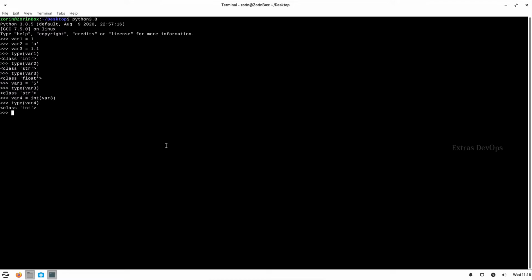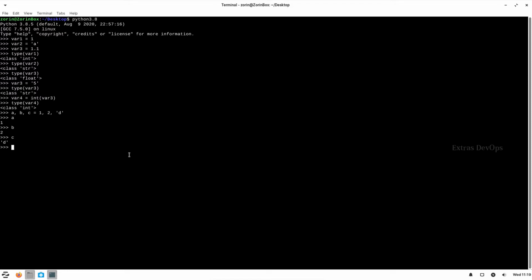Python also allows assigning values of multiple variables at a time, and that can be a mixed type of values. It can be string, float, integer, anything as we require. For instance, we can do something like this. So the values are assigned like this. So as we can see, it is separated by commas, and each variable is matched towards value.